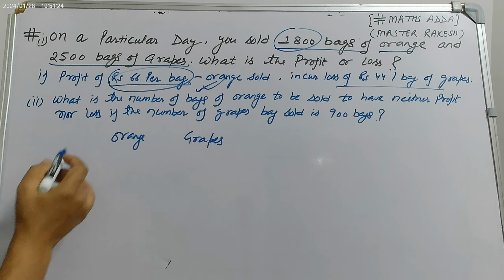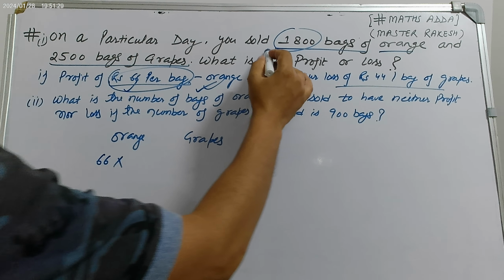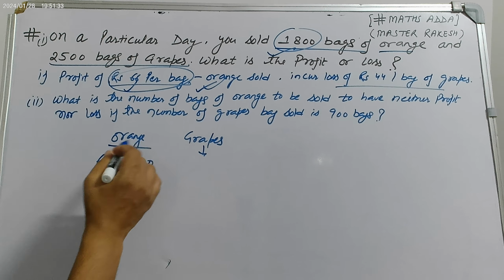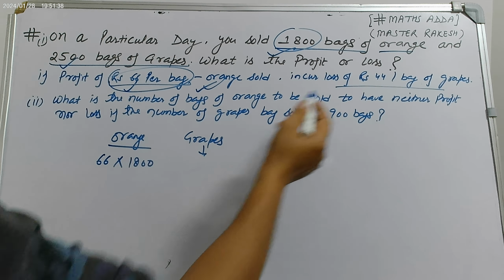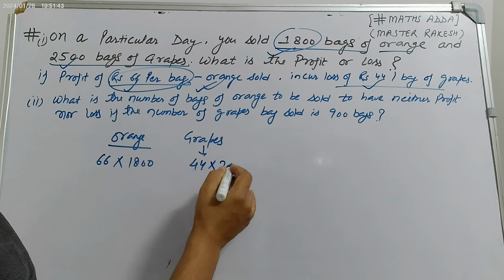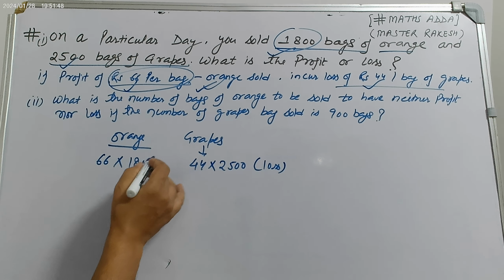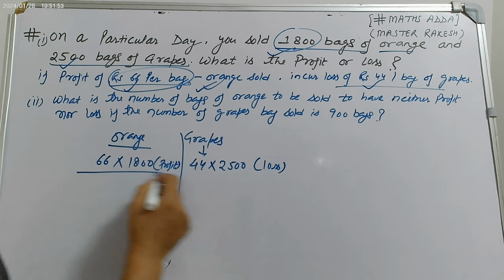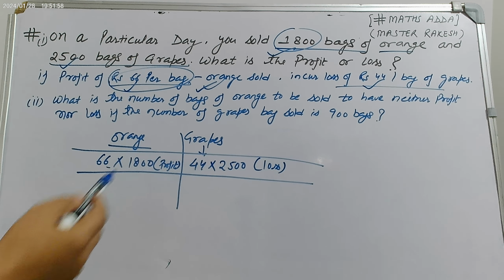Okay, so profit 66 rupees, total bags of oranges 1800. Grapes: total bags 2500, and loss 44. One bag loss is 44, so for 2500 bags, total loss. So it will be loss, it will be profit. It is given like this. Okay, so we have to multiply both, this by this, and this by this.